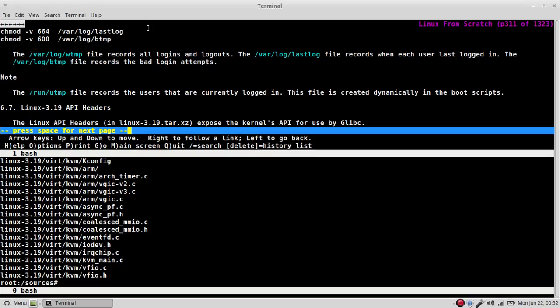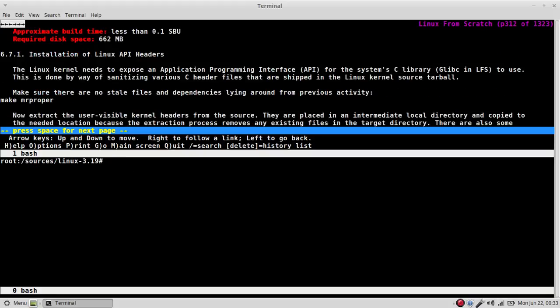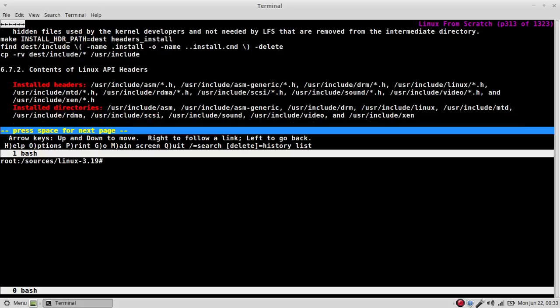Okay, so now we have to expose our Linux API headers again. Okay, and we want to say make mrproper. It cleans out any old source trees we may have lying around, but we just extracted it, so there's nothing, but it's always a good idea to do this. If, like I said in the previous one, you screw up on a config when you're making your kernel, you can start fresh by doing mrproper.